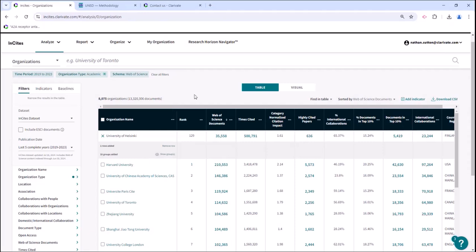And something you might want to end up doing for any of these analyses is seeing how your numbers have changed over time in a particular area, for instance, documents. You can do a trend graph in InCites to show how you and others are trending for a particular analysis. So here's how you're going to do that. You're going to click on Visual.